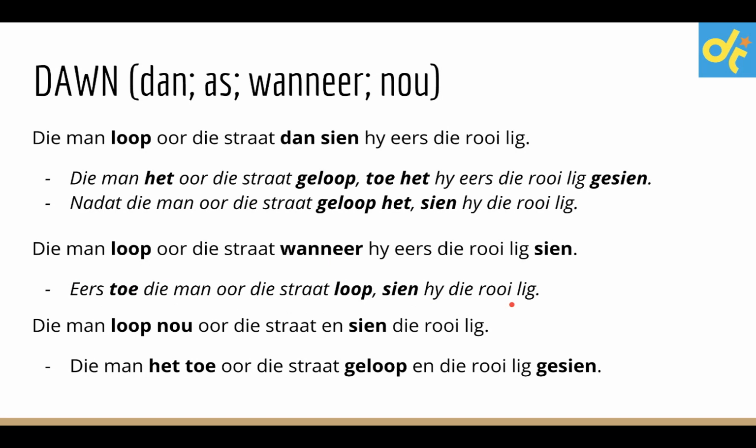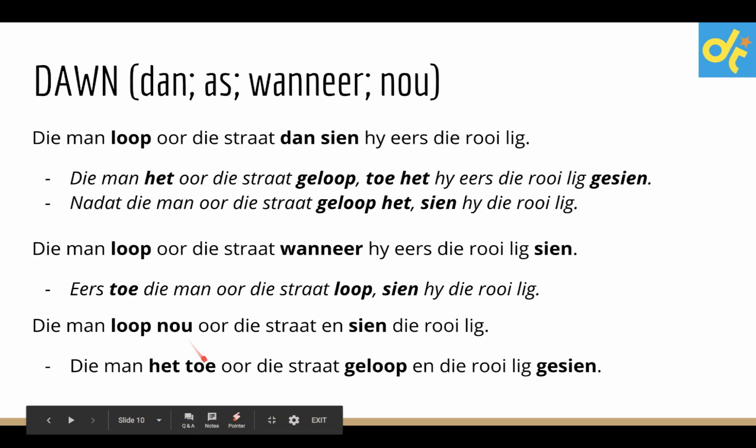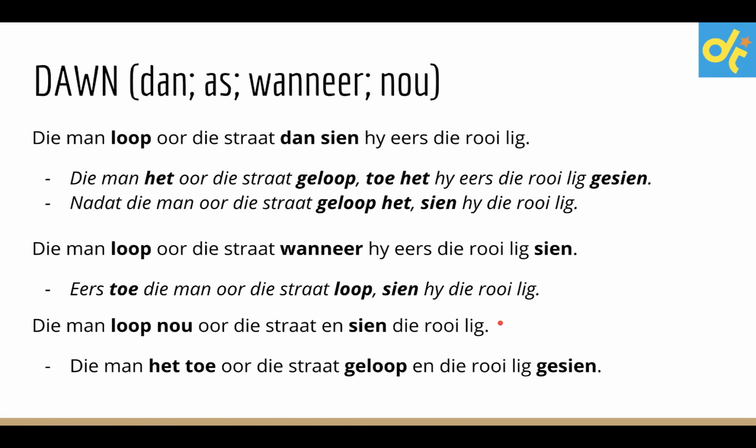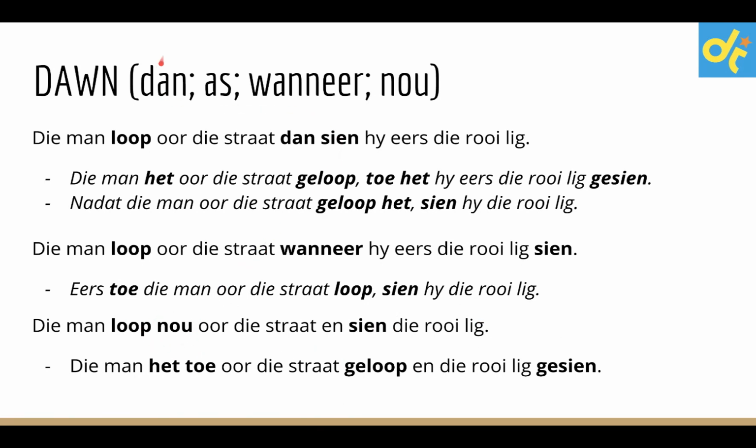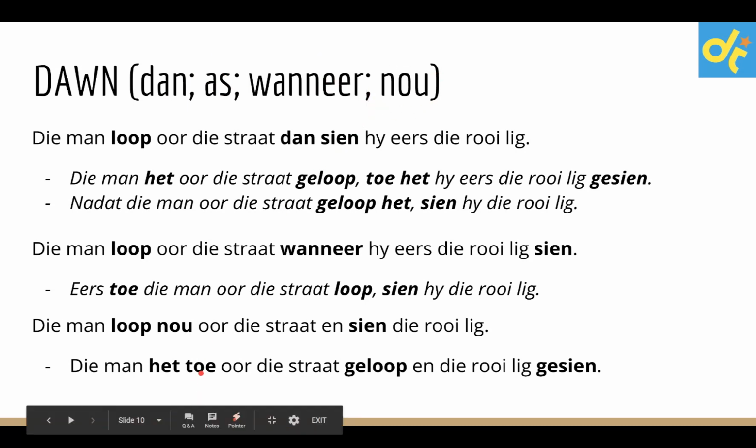And the last example here, die man loop nou oor die straat en sien die rooi lig. Nou must change to toe. Die man het toe oor die straat geloop en die rooi lig gesien. Your loop gets kicked to the back. And with en as a conjunction, you can put sien and gesien at the back as well. Now, remember, nou is not a conjunction. Dan is conjunction 2, as is conjunction 3, wanneer conjunction 3. Nou is just a time word that can change into the past.